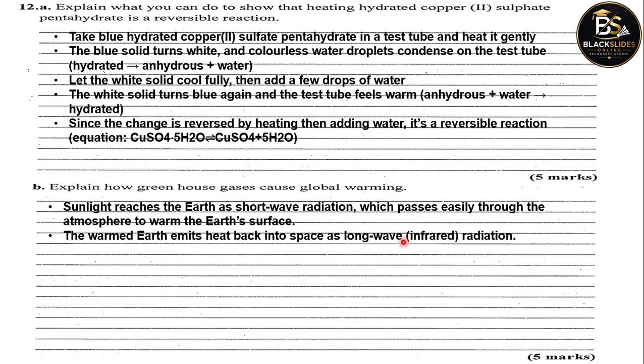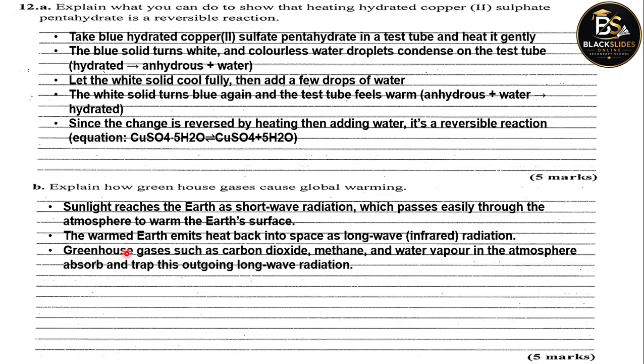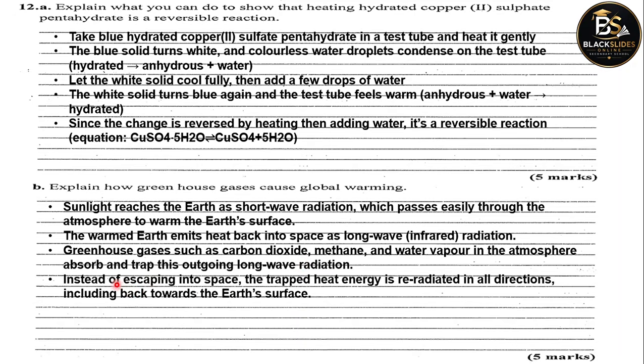Infrared is basically heat. So the greenhouse gases such as carbon dioxide, methane, and water vapor in the atmosphere absorb and trap this outgoing long-wave radiation. Effectively, instead of escaping into space, the trapped heat energy is re-radiated in all directions, including